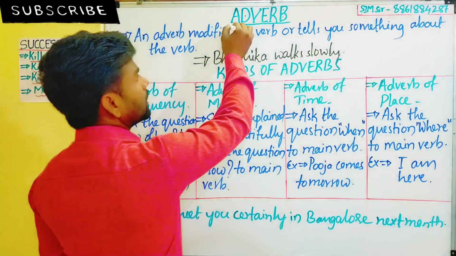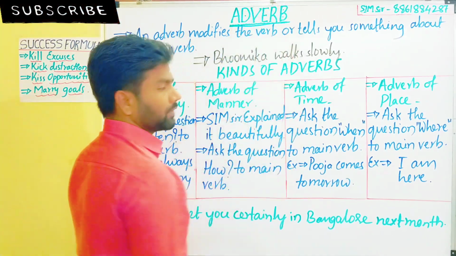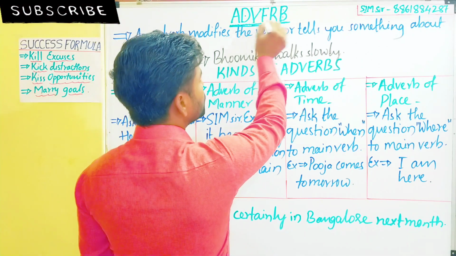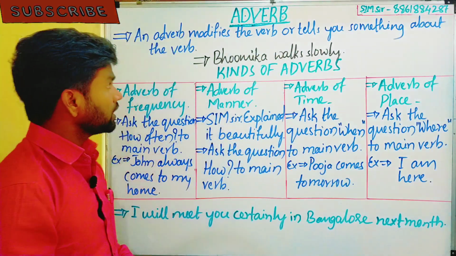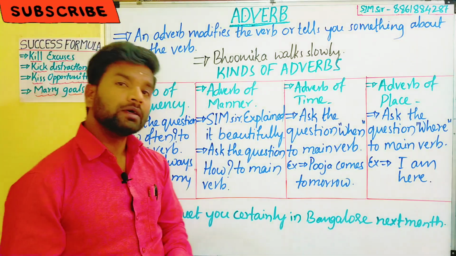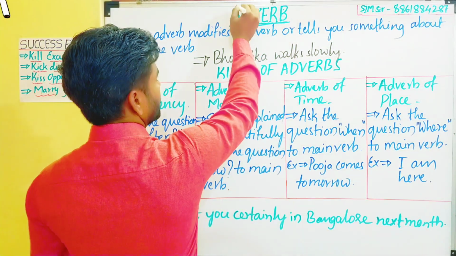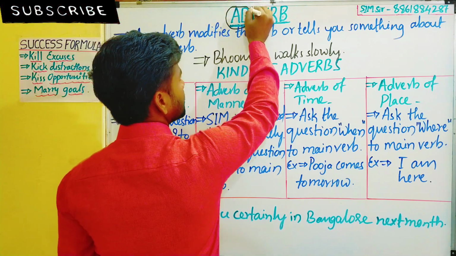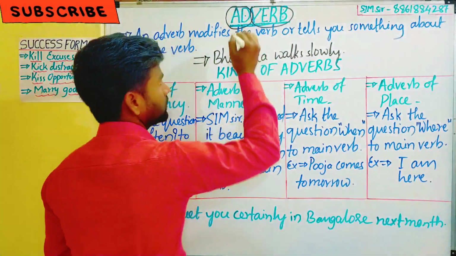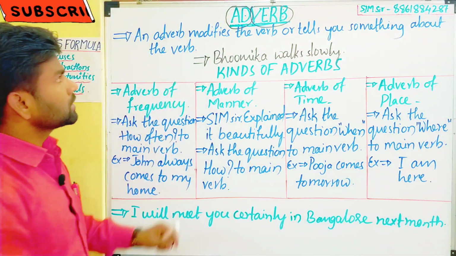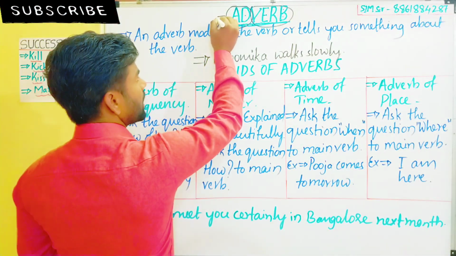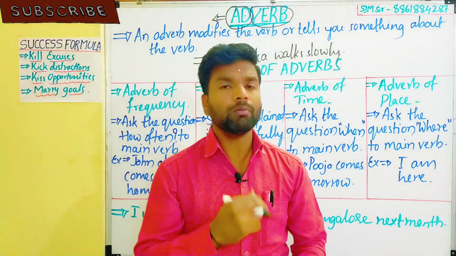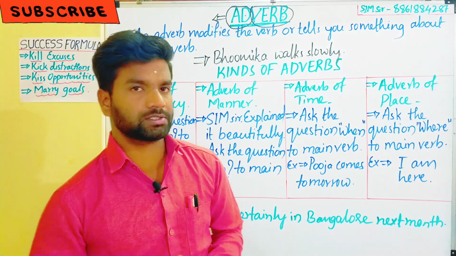Okay, there is a word called adverb. In this word there are two words. The first word is add and the second word is verb.